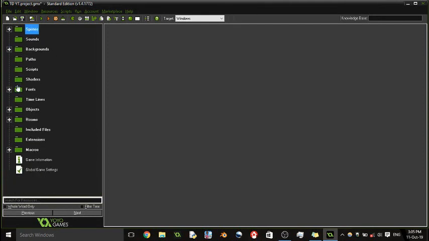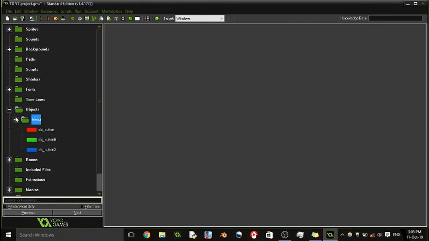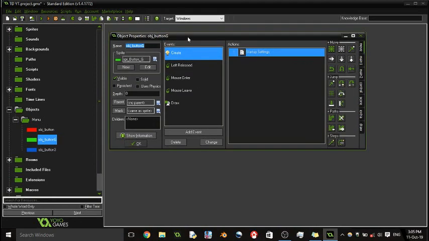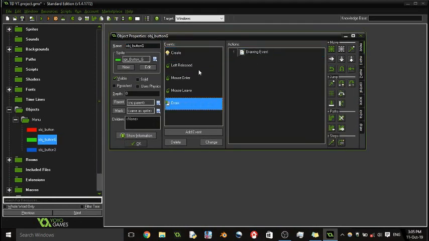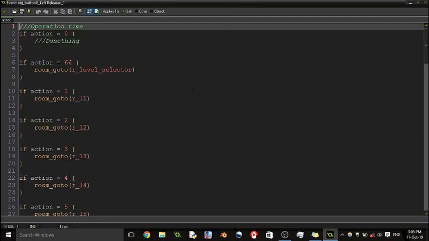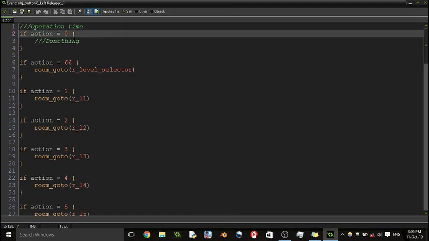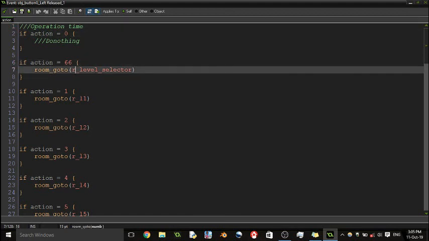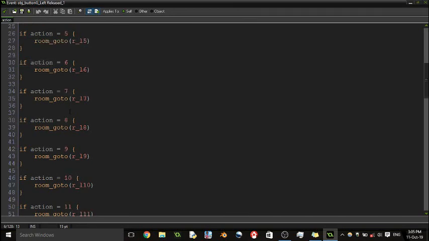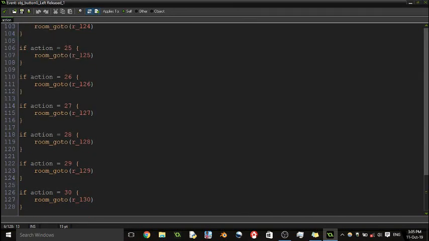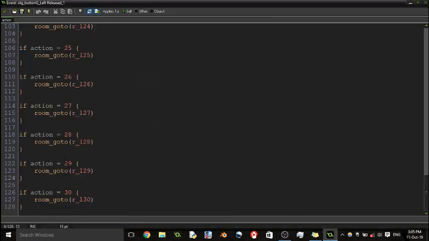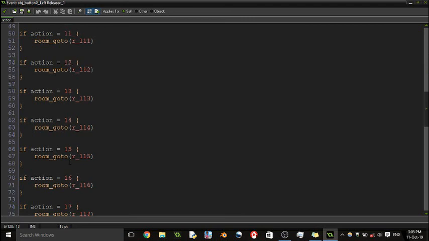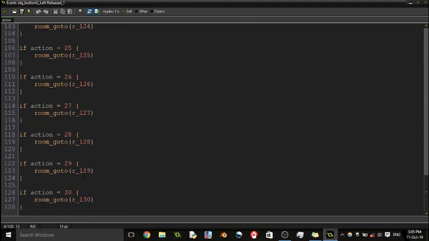What the hell did I do? Oh, this is a recap of what I've done till now, I guess. In the object menu, I have edited the left release a bit. I made action 0 do nothing and action 66 level selector, the main video, and just copy pasted this entire action series. 7 minutes, entire buttons, except the last four. Those are going to be special levels.